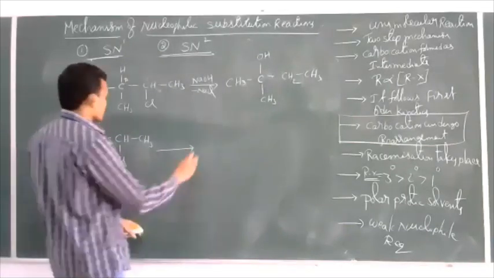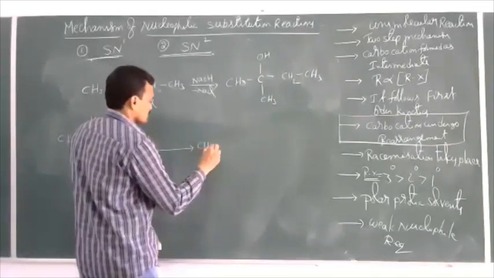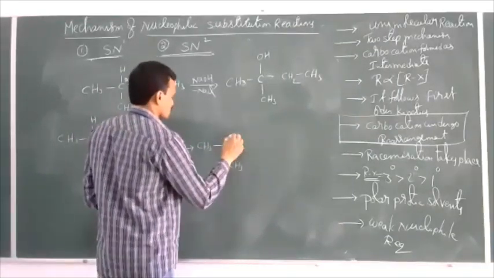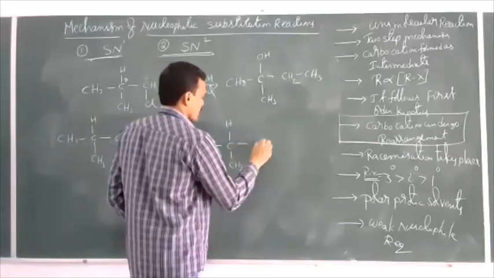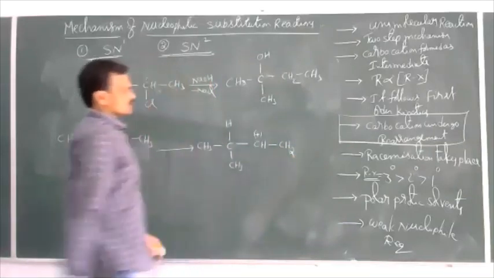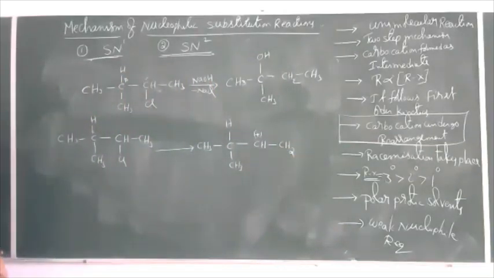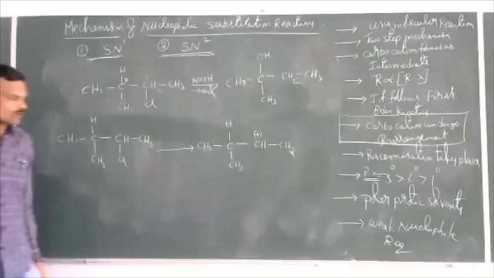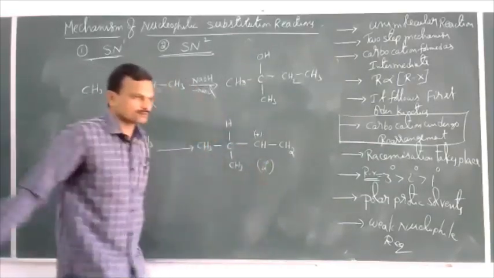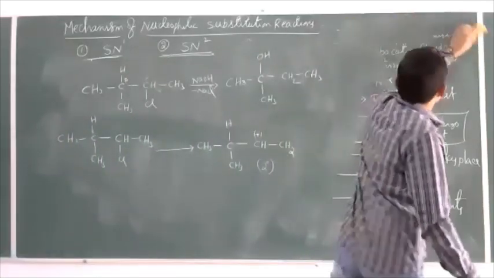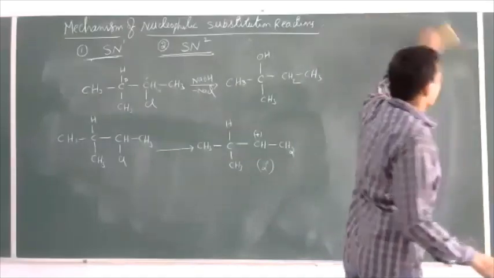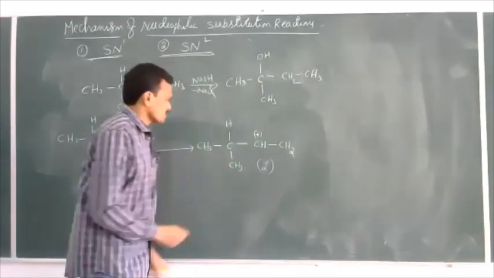Then what is the carbocation formed here? CH3, C, CH3, H, CH plus, CH2. So this is the carbocation that is formed here. What is the nature of this carbocation? This is a secondary carbocation. Now, this carbocation undergoes rearrangement here. How does the rearrangement take place? Just here.